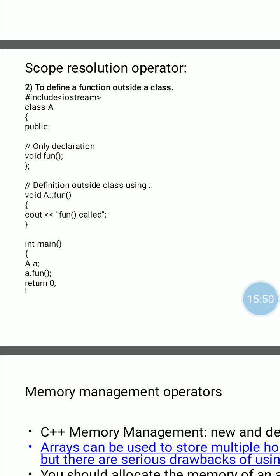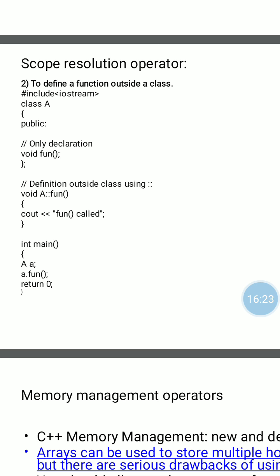Next, A is the class name, then we use the scope resolution operator and then the function. Here the scope resolution operator specifies that the function fun is in the scope of class A. I repeat it again, fun is the function in the scope of class A. Then we display a message. After that, in the main function we create an object of class A, and with the help of the object and the dot operator we call the function fun.